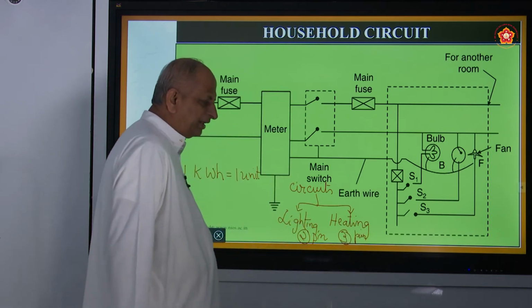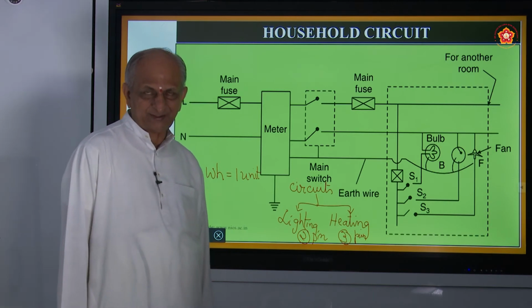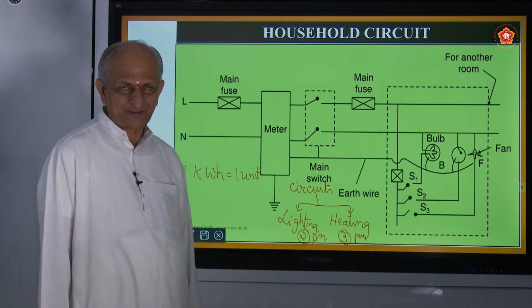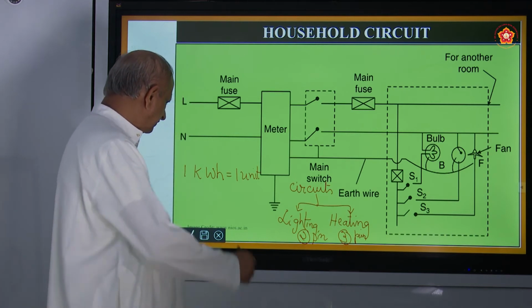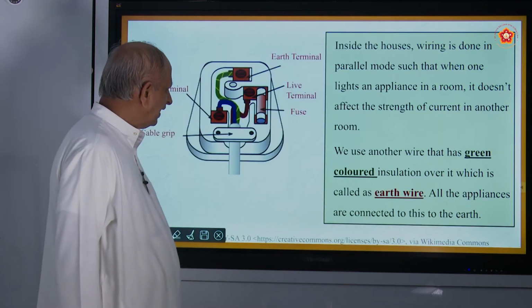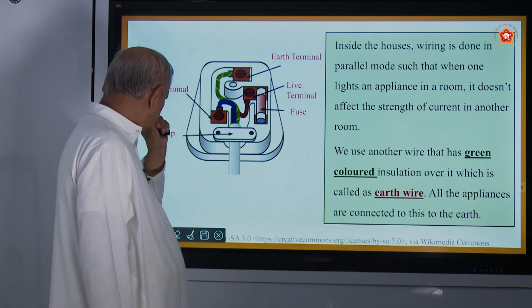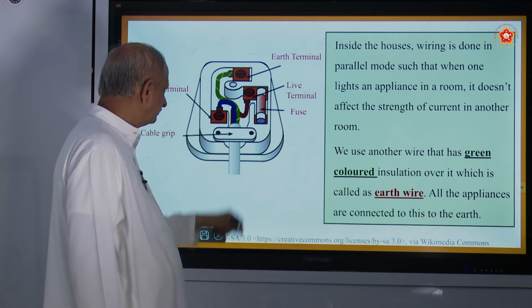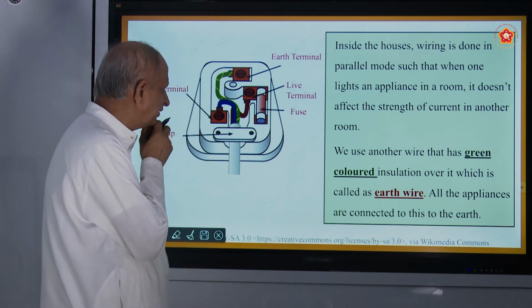Even for grinding machine also you want 3 phase, mixers, grinders, boilers, all this 3 phase, that is heating system, and that is compulsorily connected to earthing. And this is what you see inside a switch in your house, or what you say as a switchboard.